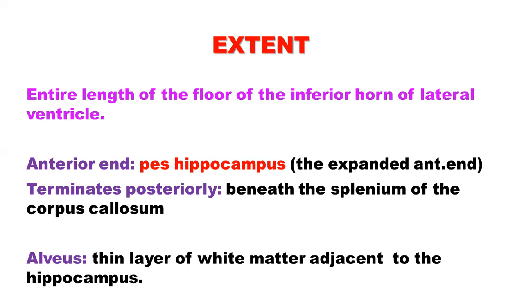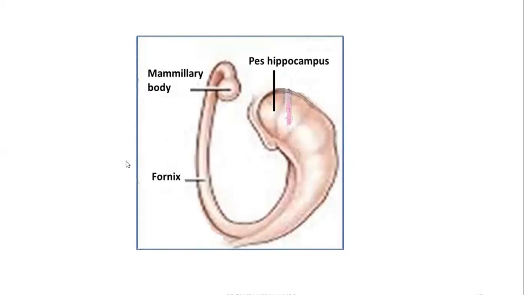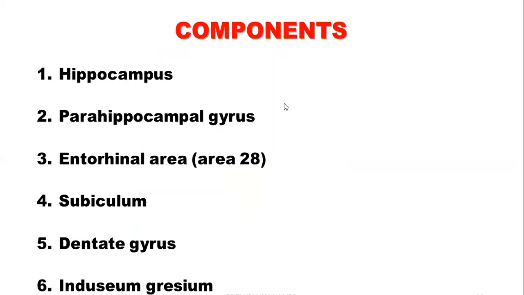Anterior end is expanded and is called pes hippocampus and terminates posteriorly beneath the splenium of corpus callosum. That is the most posterior part of corpus callosum. And you know that the corpus callosum contains commissural fibers. And alveus is a thin layer of white matter adjacent to hippocampus. Here we can see this is anterior expanded end called the pes hippocampus.